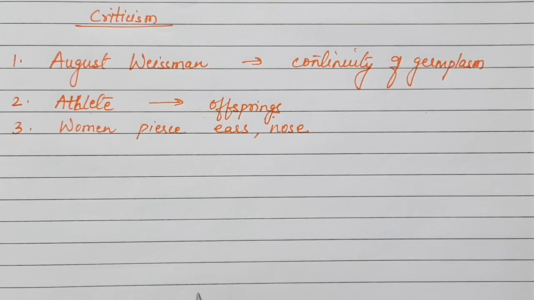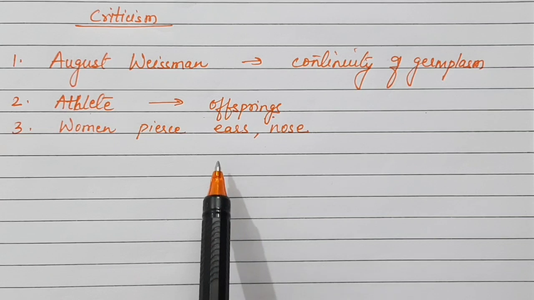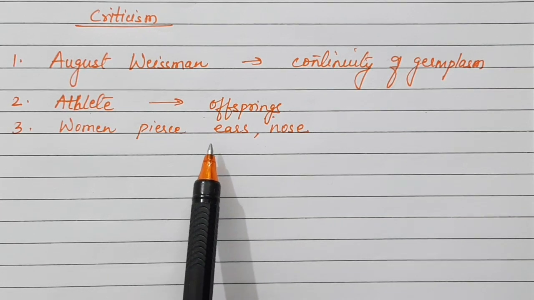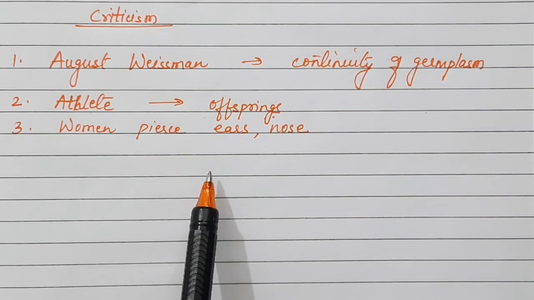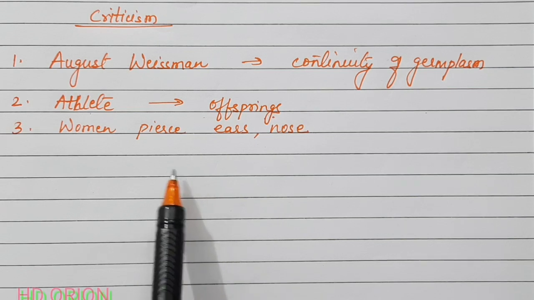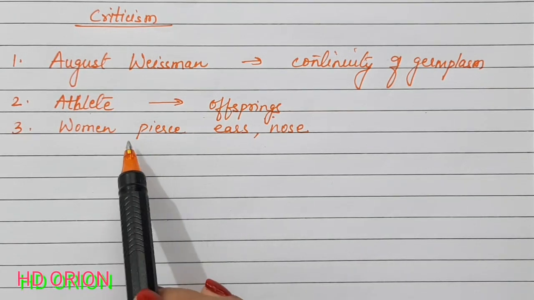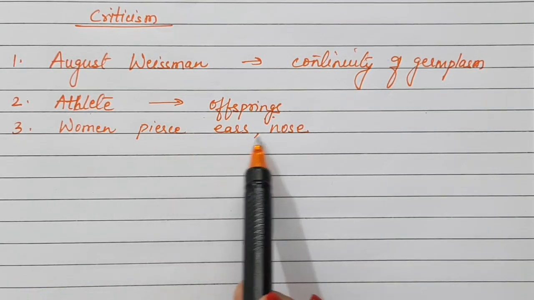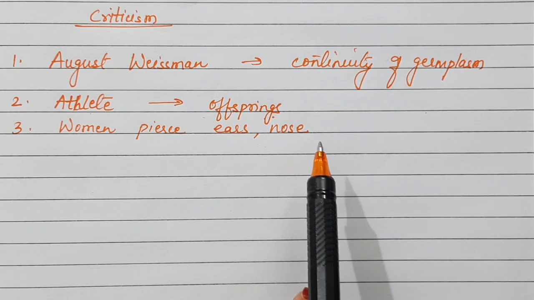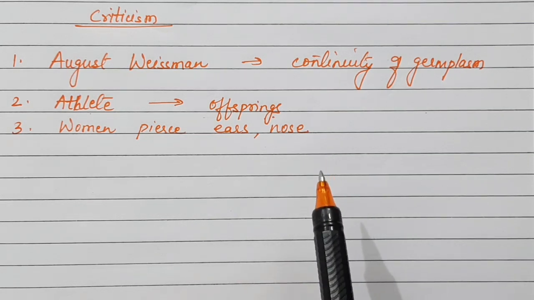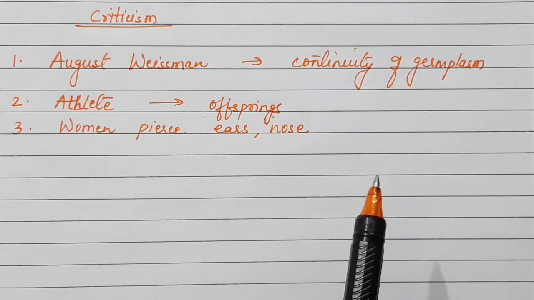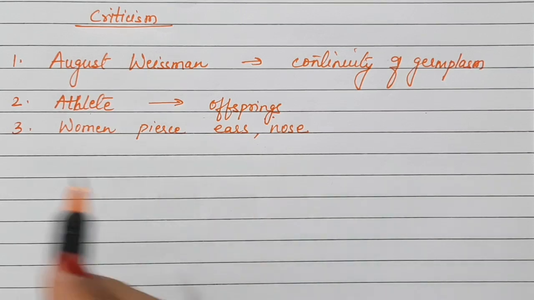So lifelong they are living with this acquired character, and it causes a bit of pain also. So is it so that when these women reproduce, the young ones also have the pierced holes in their ears and nose? No. These children, the girls who are born after the piercing of the ears and nose, have to get their nose and ears pierced again, so this acquired character is not inherited.